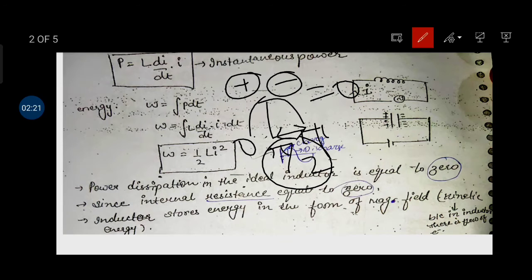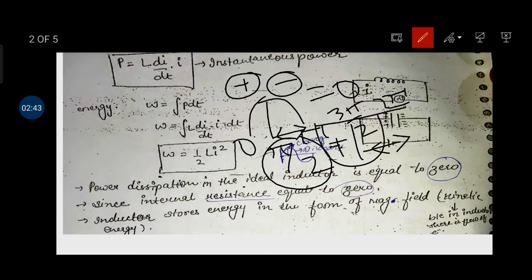Like that, in the negative half cycle, from pi to 3 pi by 2 it is positive, that means it is charging, and from 3 pi by 2 to 2 pi it is discharging.